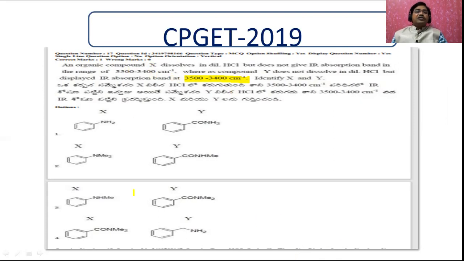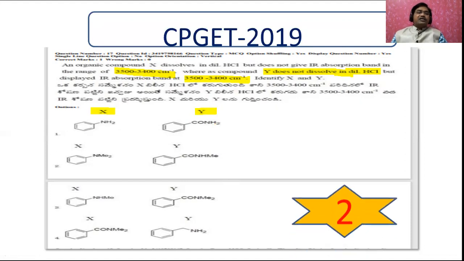And here you can see this is the case. Whereas compound Y does not dissolve in dilute HCl, but displays IR absorption in this region. Y does not dissolve in dilute HCl means it is not a base. Okay, then we have to identify what is X and what is Y. Let me first tell you the answer and then I will give the explanation. See, the second one is the answer. First I will explain why the second one is the answer.